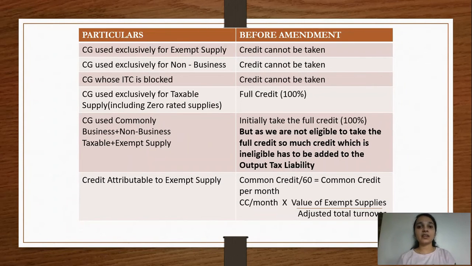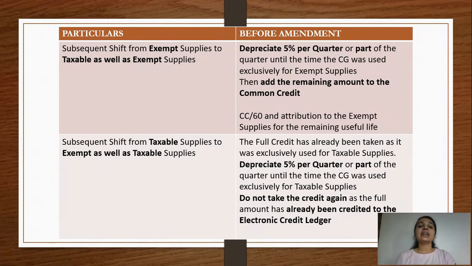But this was a simple scenario, a normal situation. But there would be other situations wherein some capital good was previously used only for exempt supplies, but now it is being used for exempt as well as taxable supply. Or it could be a situation wherein some particular capital good was used only for taxable supply, but now it is being used for both taxable as well as exempt supply. So what was the scenario before amendment in a situation wherein there was a subsequent shift? We will first talk about subsequent shift from exempt supplies to taxable as well as exempt supplies.